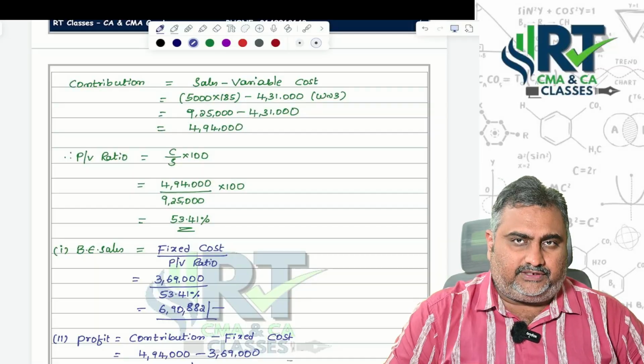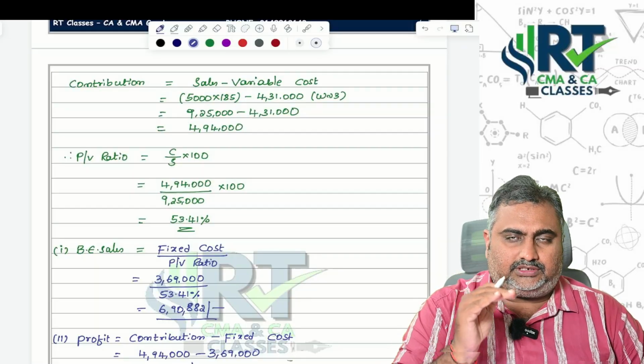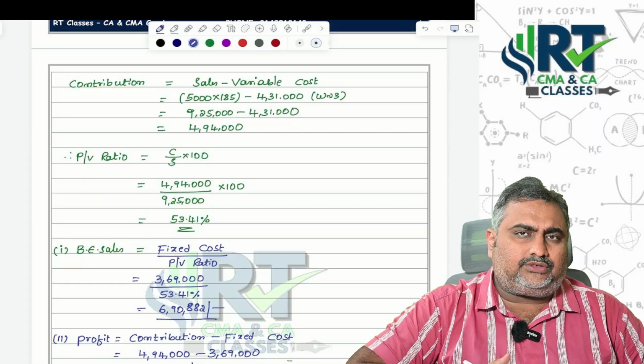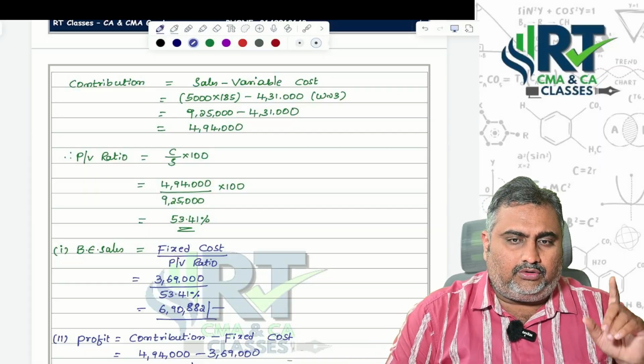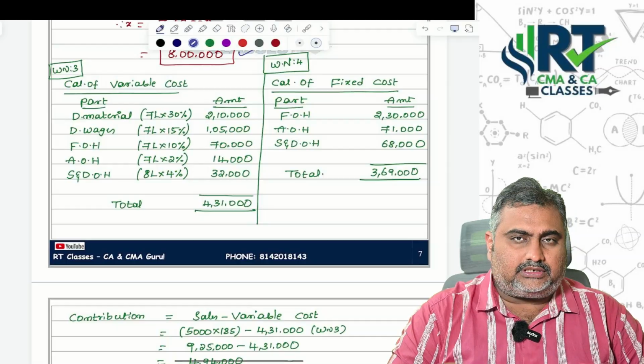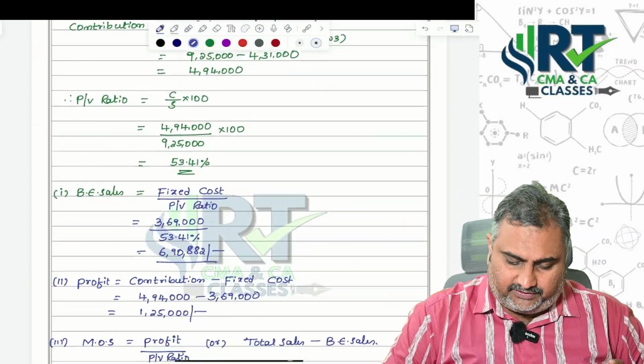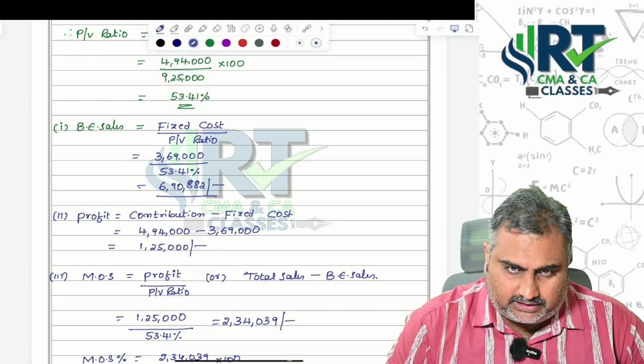When it comes to PV ratio, what is the formula? Contribution by sales into 100. Once you have calculated the PV ratio, you already calculated the fixed cost. By using the fixed cost and PV ratio, you can find out break-even sales.